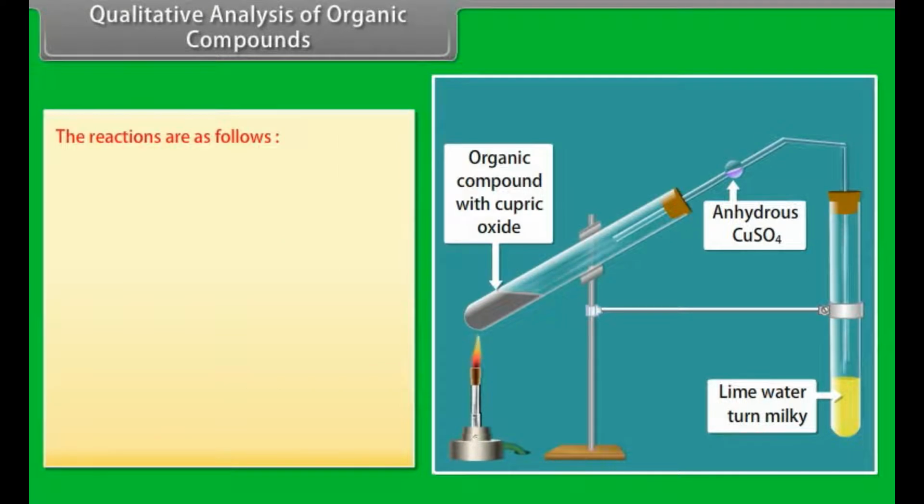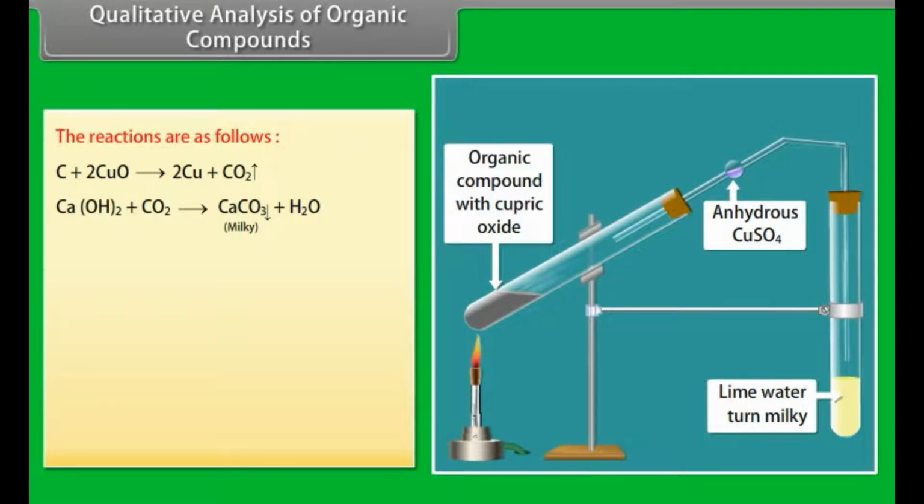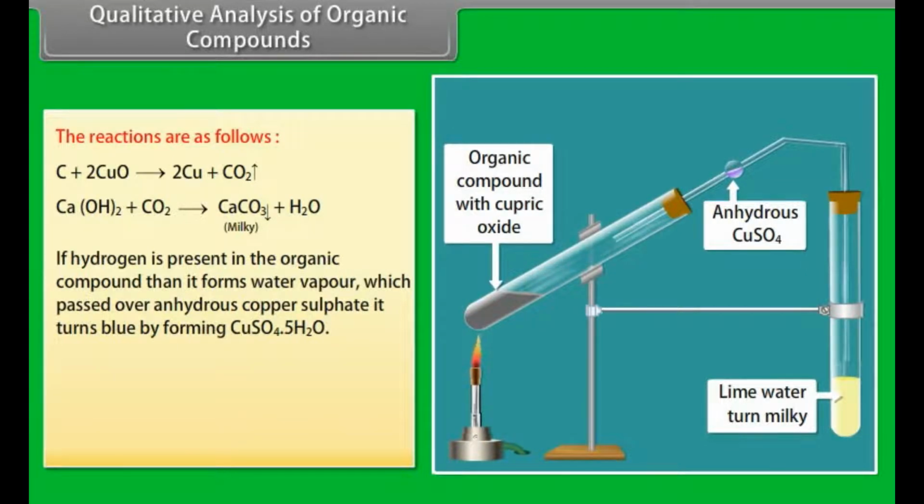The reactions are as follows. Carbon in the organic compound reacts with copper(II) oxide and produces copper and carbon dioxide. The produced carbon dioxide reacts with calcium hydroxide, which turns milky, indicating the presence of carbon in the organic compound. If hydrogen is present in the organic compound, then it forms water vapor, which passed over anhydrous copper sulfate turns it blue by forming CuSO4·5H2O.